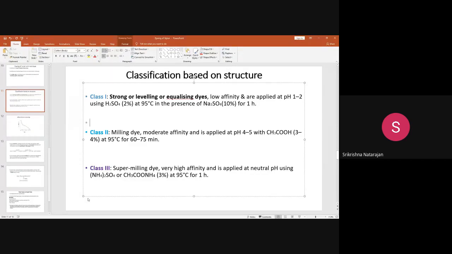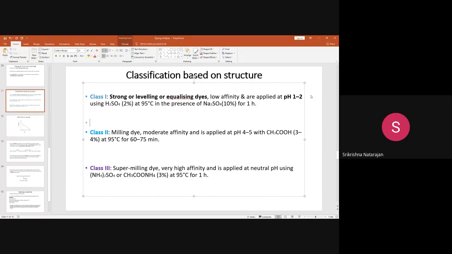If the dye and the fiber have a very high attraction, the dye will very easily go and attach to the fiber. So these dyes are classified based on affinity also. Class 1 dyes have a low affinity, meaning less attraction. In that case, what to do? For low affinity dyes, you can improve the affinity. How? You can use a pH of around 1 to 2, which is a very highly acidic pH. The dye attraction towards the fiber increases.